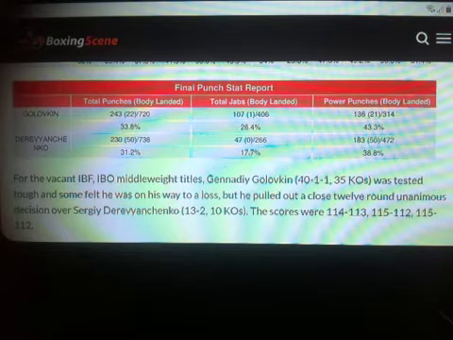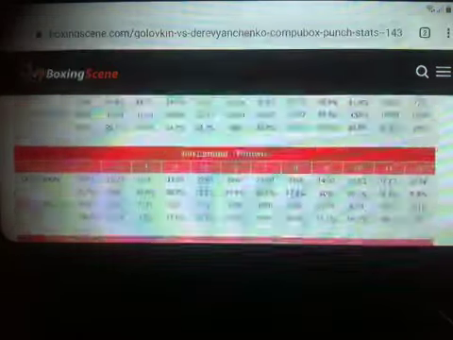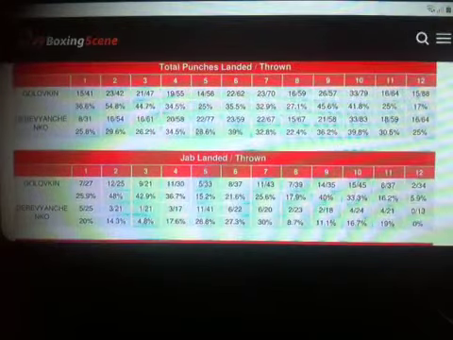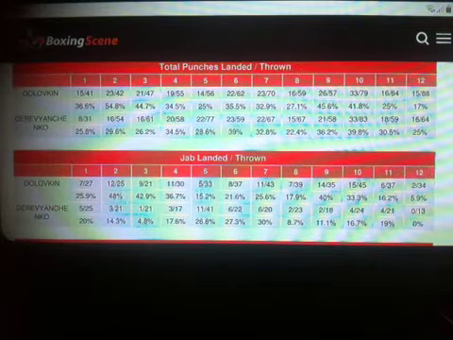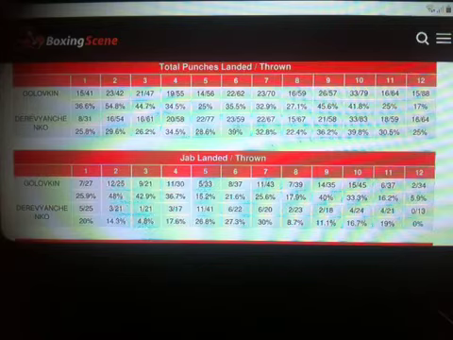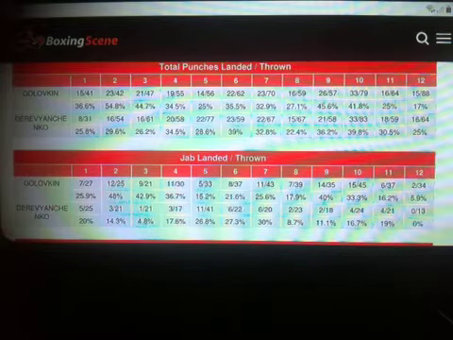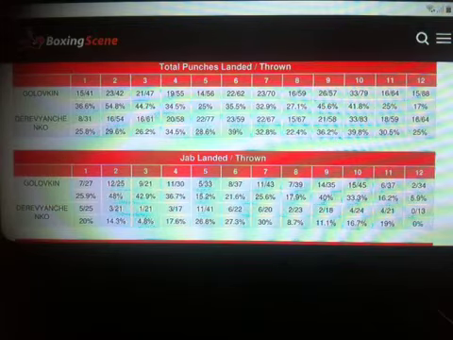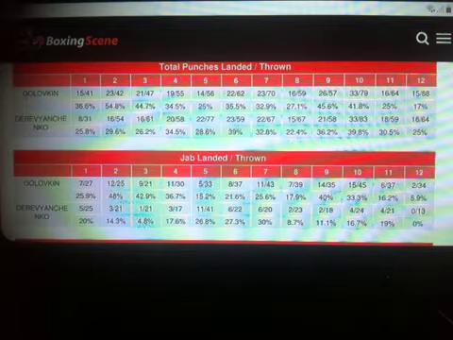But a fight is not won or judged based on the cumulative or the complete final punch stats. It is judged round by round. And when we judge this fight round by round, we see that Gennady Golovkin was able to outland Derevyanchenko for exactly 1, 2, 3, 4, 5, 6 rounds, which means this was an even fight.